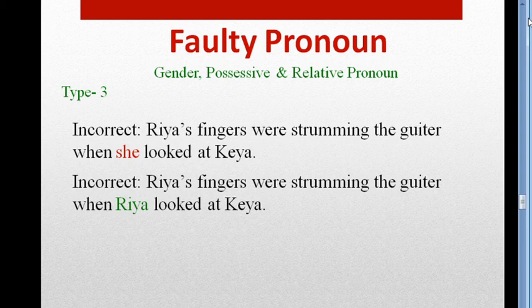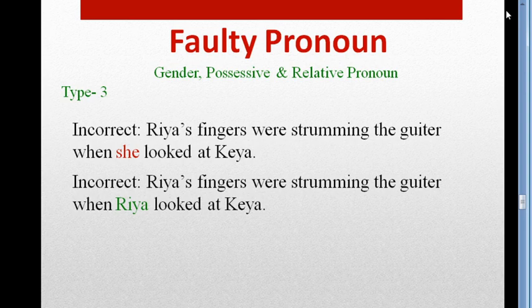So the rule for this sentence, you know, possessive works as an adjective. So therefore we can't use a pronoun instead of a possessive. Rather we should use a noun. Here Ria's fingers, it's a possessive, it's an adjective, so we can't use a pronoun against it.